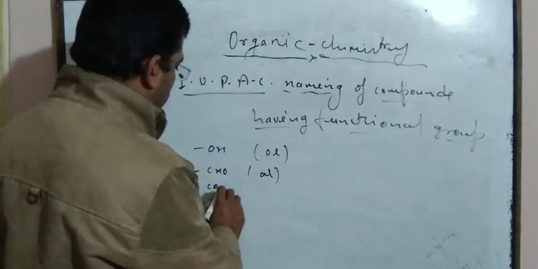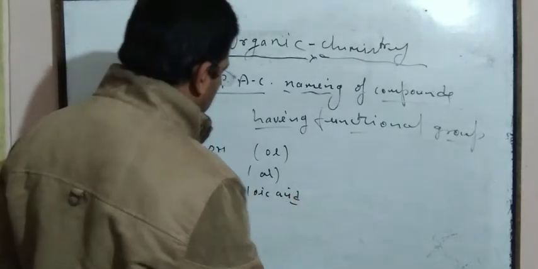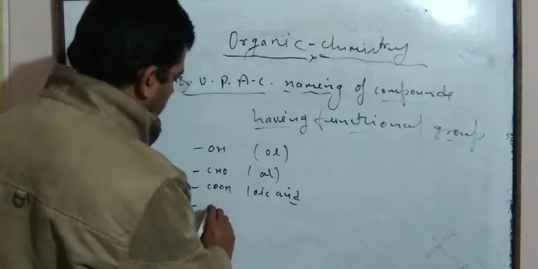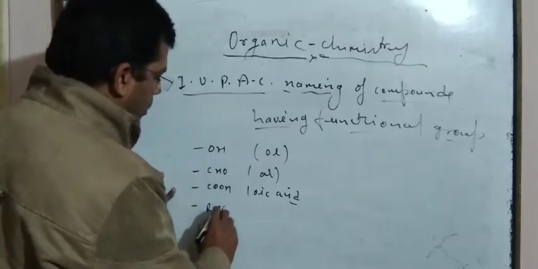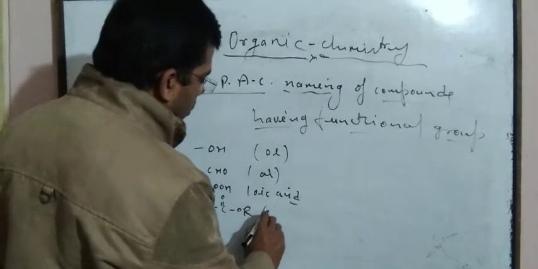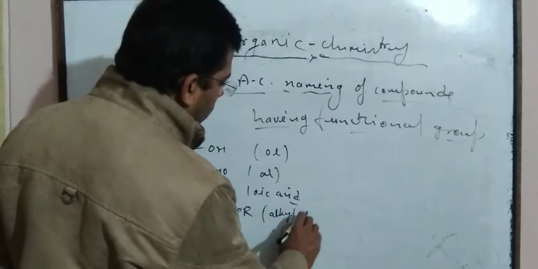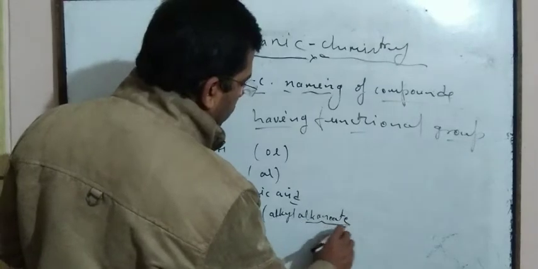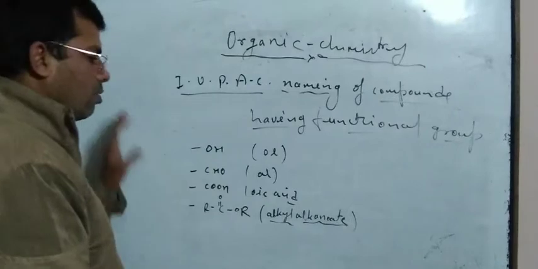If COOH is taken, then the suffix is oic acid. If ester is taken, the functional group for ester is RCOOR, and it is named alkyl alkanoate.